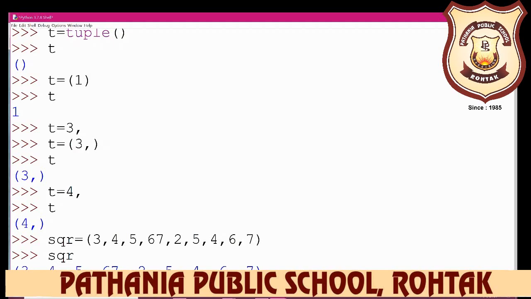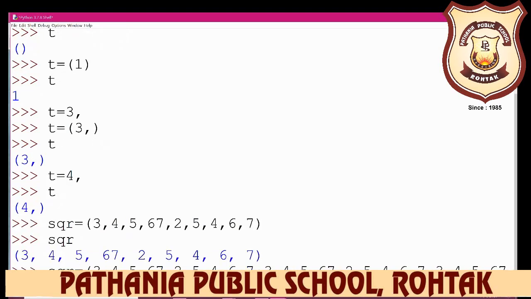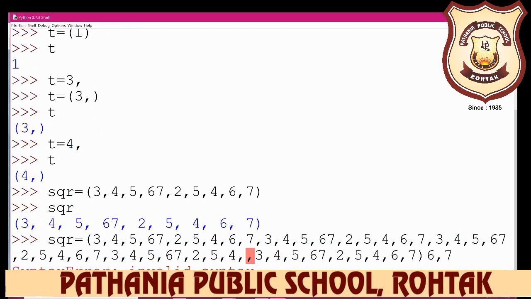So copy it, and I have again copied this with a comma, and pasted here, again a comma, then paste here. Again a comma, paste here, comma, paste here, and then close it.